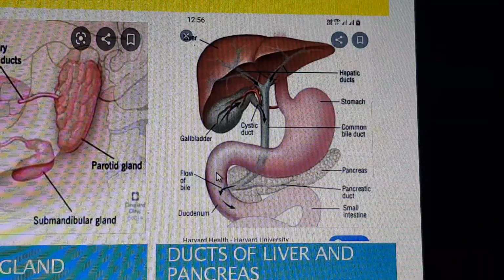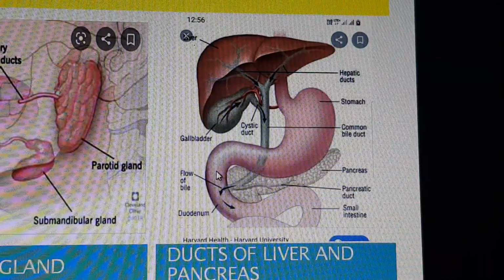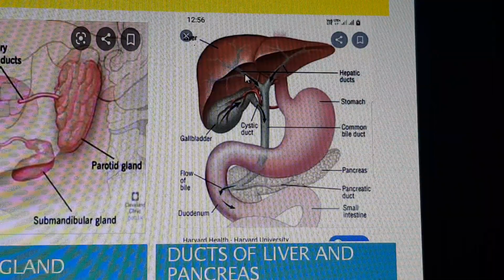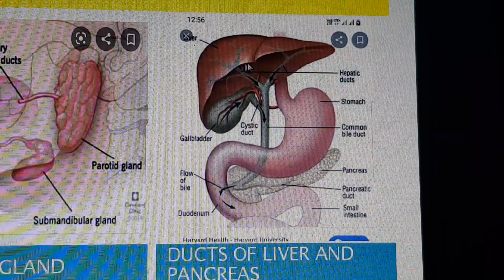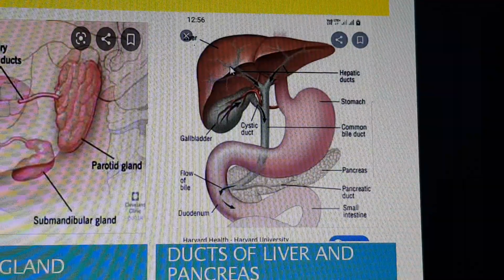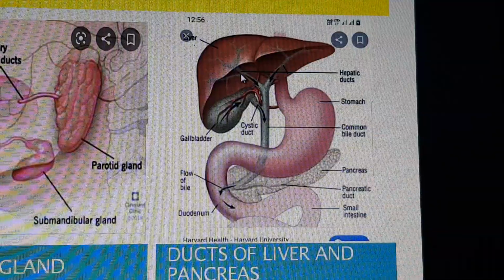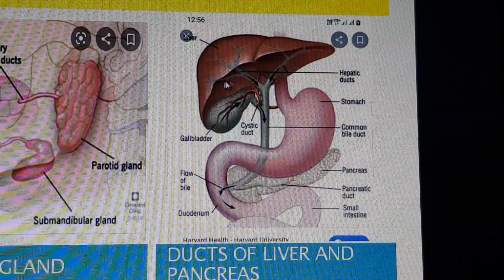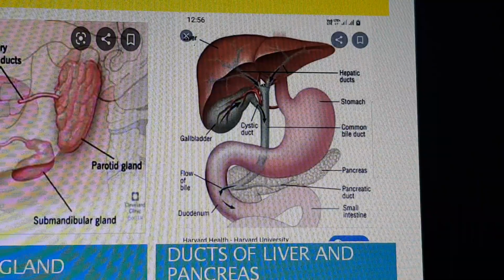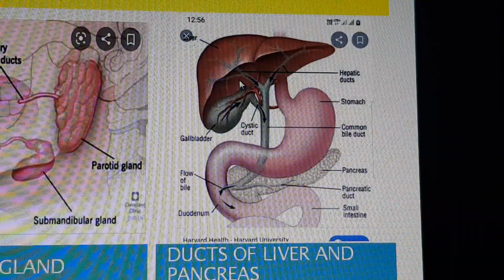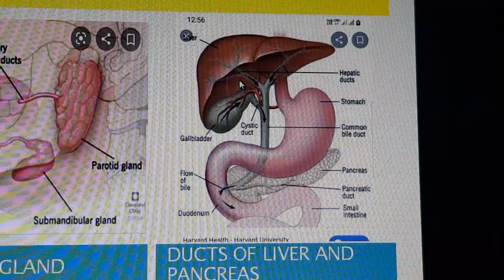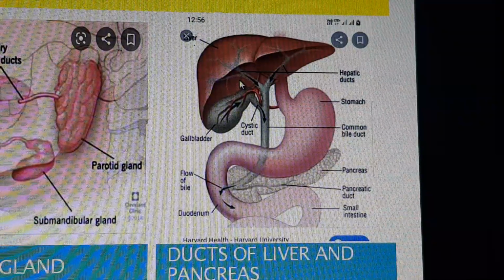Now we have to see the ducts which are connected with the liver so that it can bring the bile. Here we have two lobes, so we have one duct from the left side and one duct from the right side. These two ducts, bringing bile from the two lobes of the liver, are known as hepatic ducts, because the proper biological name of the liver is hepatic.